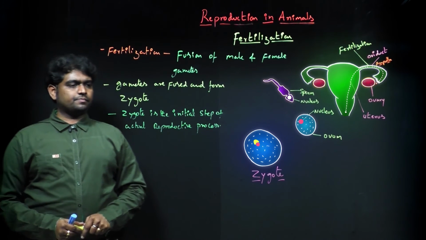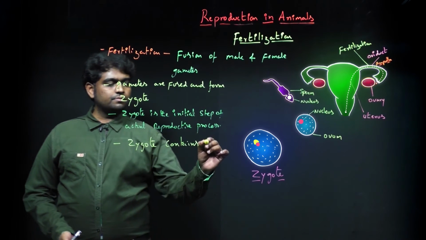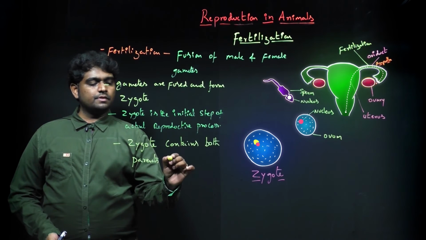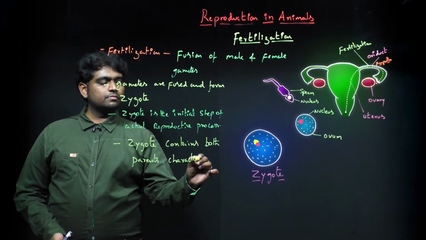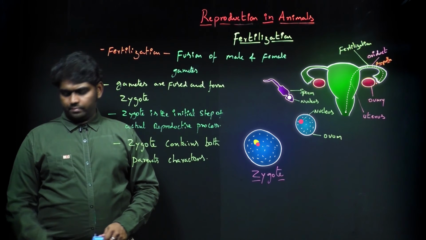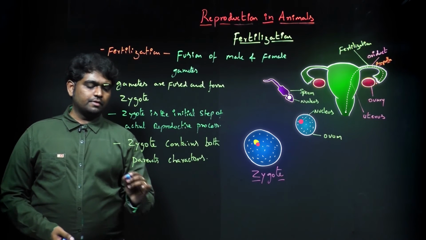Right here, the zygote contains both parents' characters. So these characters become one in a single individual.